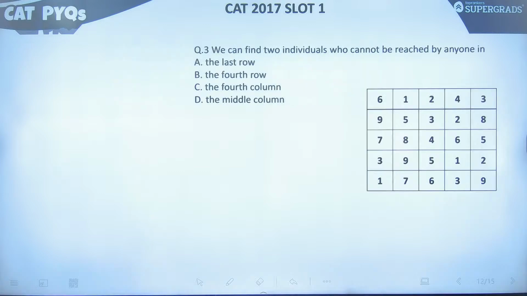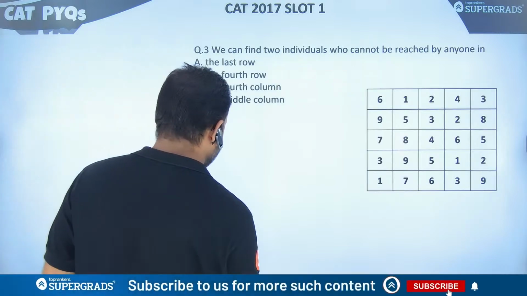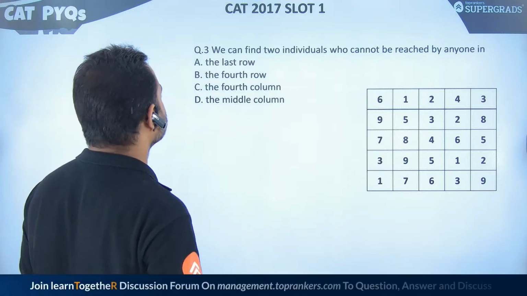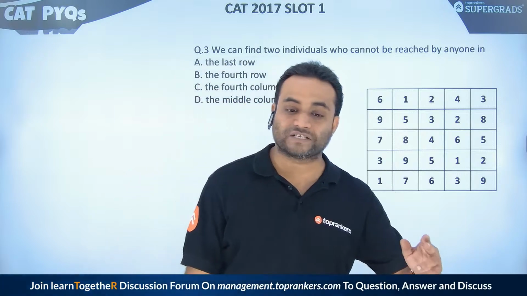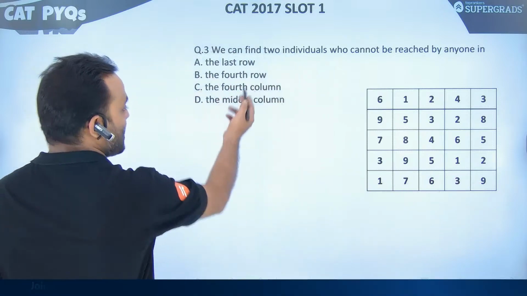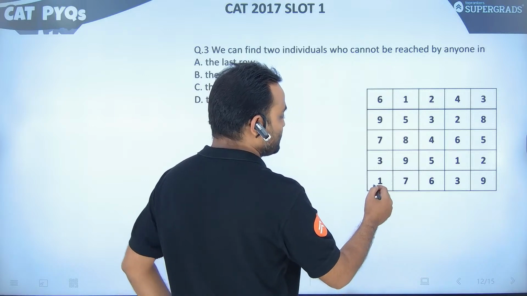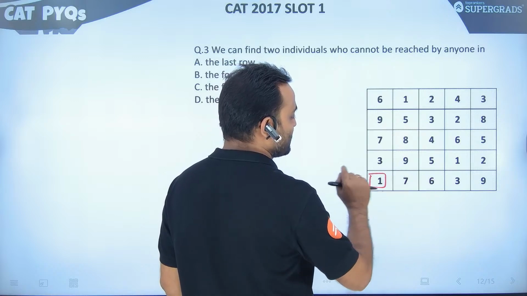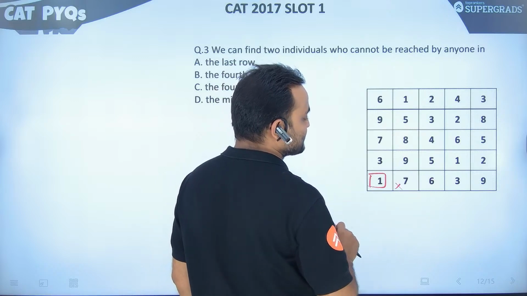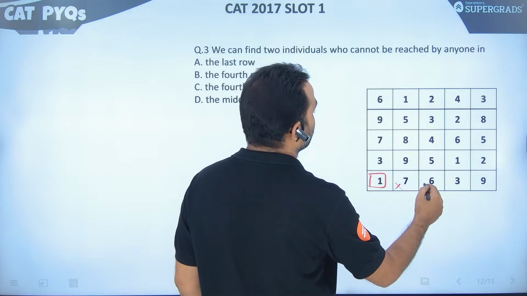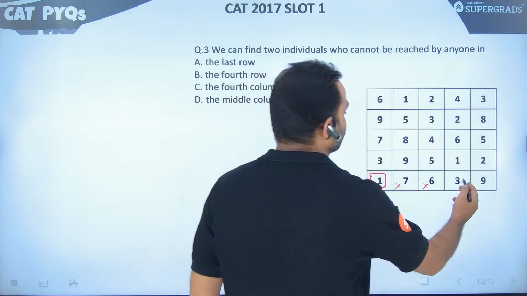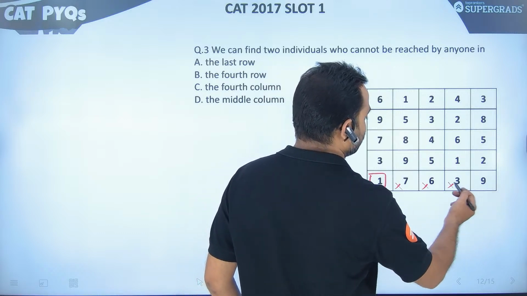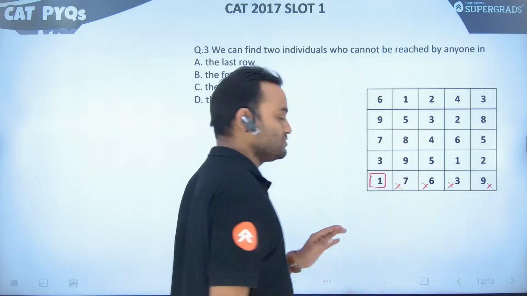Okay. Question number 3. It says we can find two individuals who cannot be reached by anyone in which. So last row, let's check last row. One cannot be reached by anyone. So one is one of them. Seven can be reached by six and one, so seven cannot be taken. Six can be reached by three and five, so it cannot be taken. Three can be reached by one, so three cannot be taken. Nine can be reached by multiple persons. So this is not correct, right?